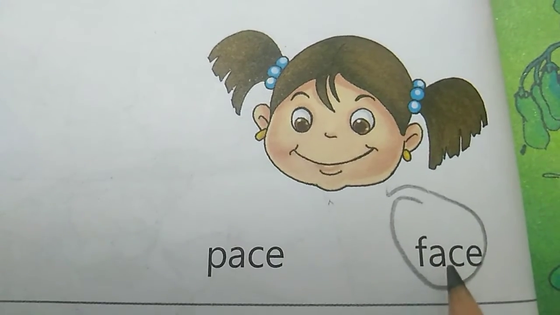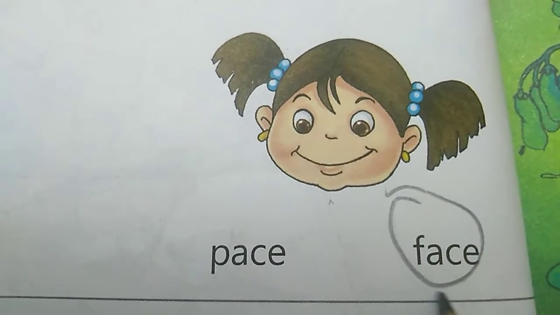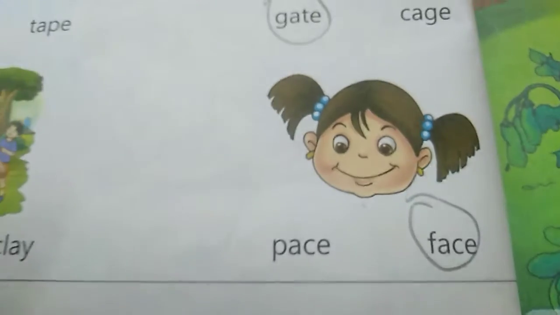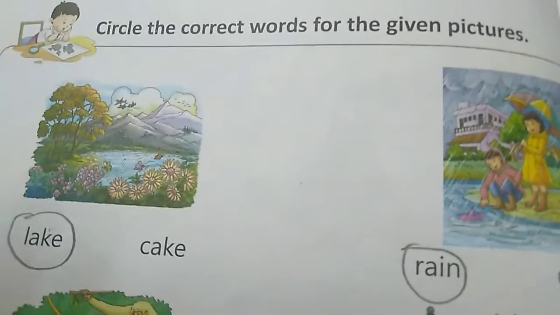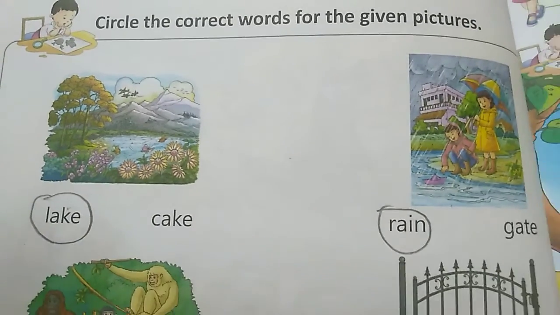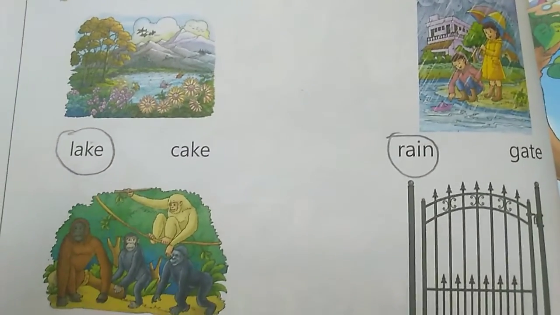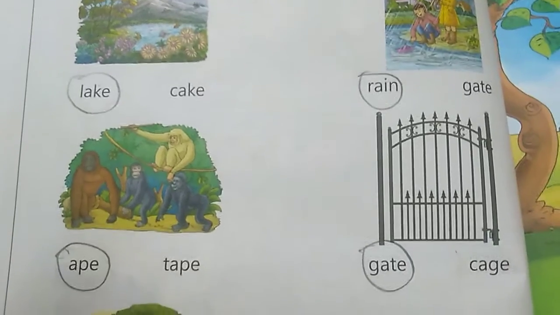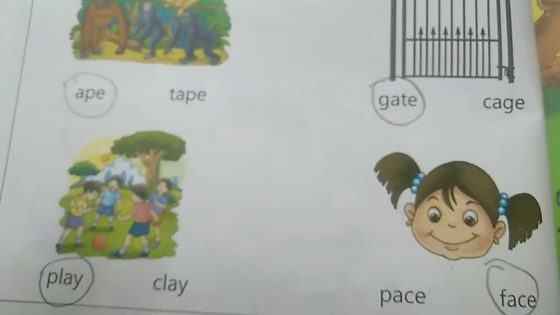So FACE, face. Circle this one. So here you have to circle the correct words for the given picture and memorize all the words.